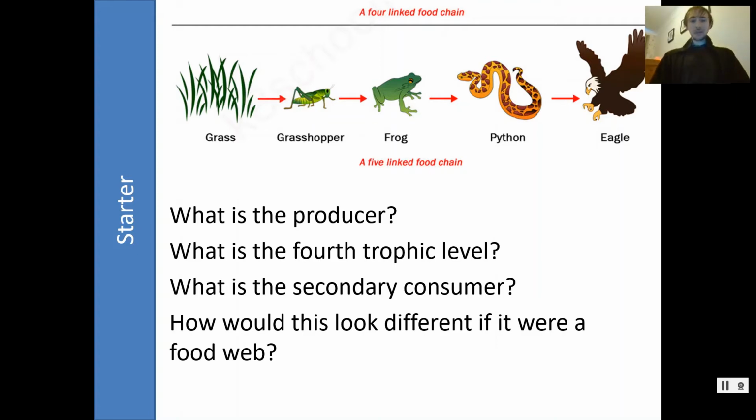Good morning, Year 10. So we're going to continue our topic on ecology with a harder lesson today on pyramids of biomass. Before we get started with that though, we're going to do the starter.